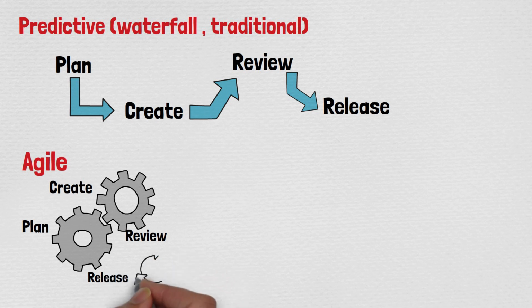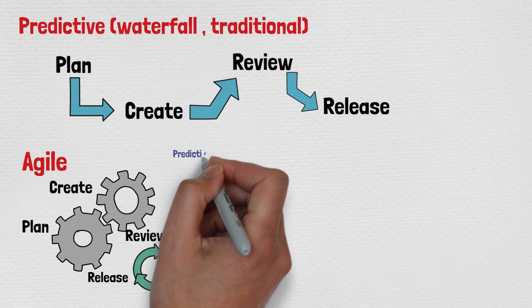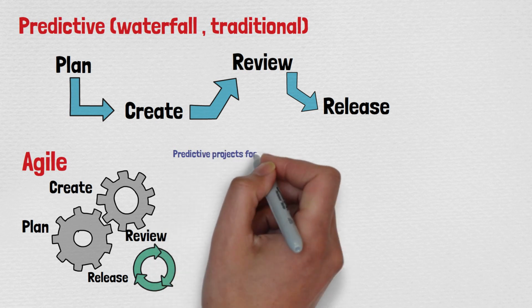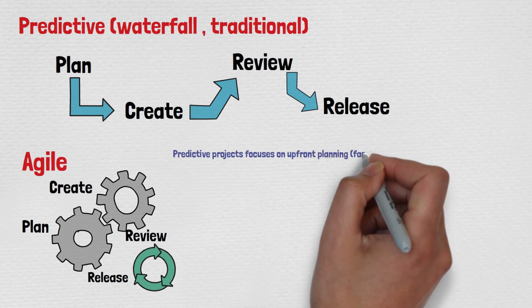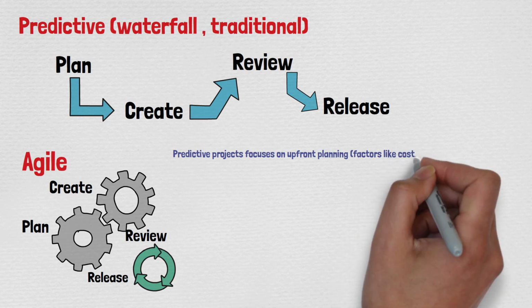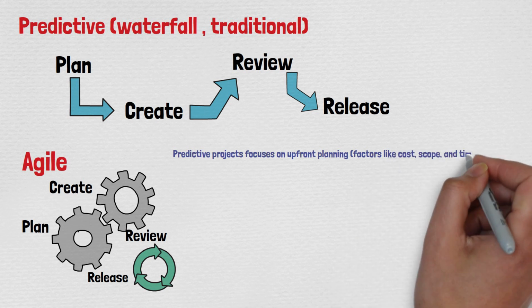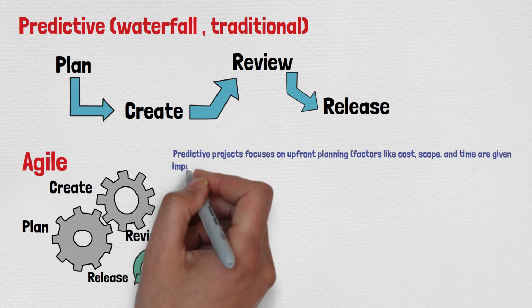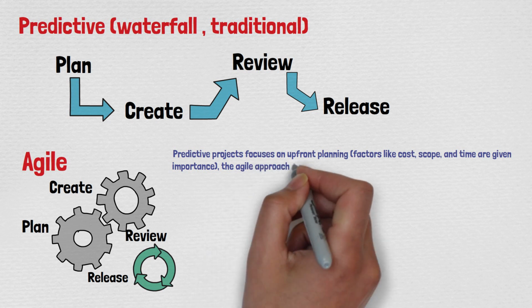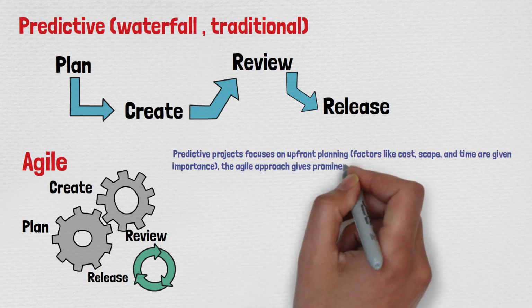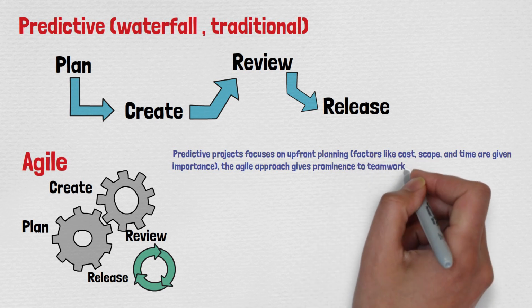We can't say predictive is not entirely fluid, but comparatively to predictive, Agile is more fluid. In predictive, yes, you can expect some processes to happen in between in many areas. We can release a deliverable, and then if there are any issues, we can go back to planning, or we can go back to execution, or we can go back to review that. But in Agile, guys, this happens every time. So that's why it is more fluid than the predictive life cycle. Predictive projects focus on upfront planning, mainly on the baselines: cost, scope, and schedule baseline. So you plan upfront and then you execute your project.